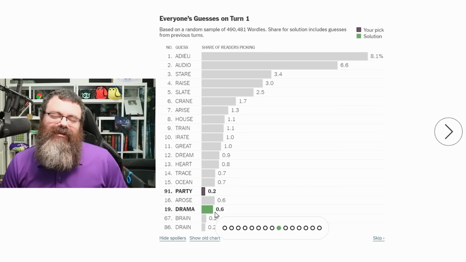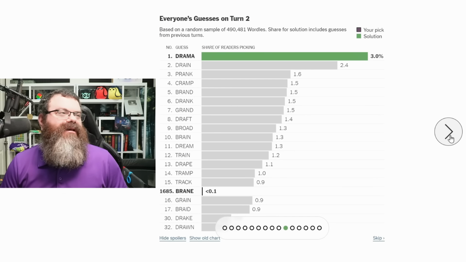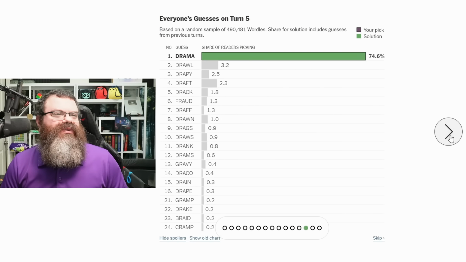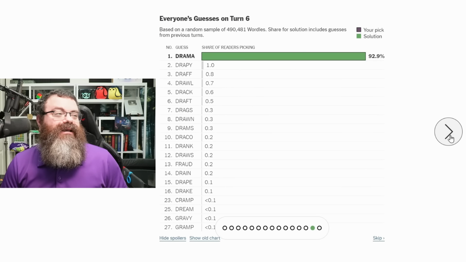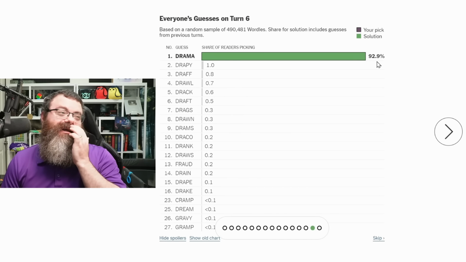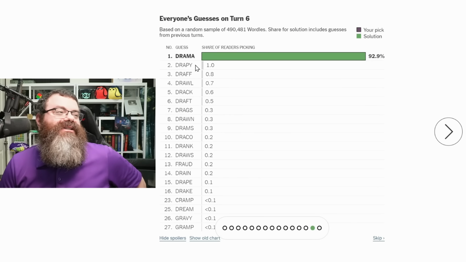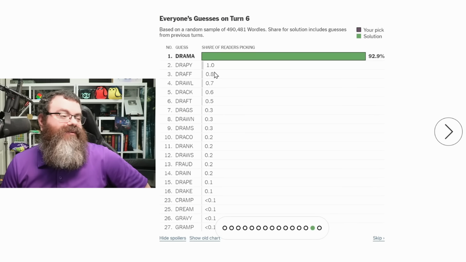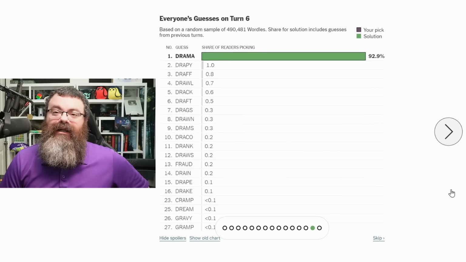0.6% starting with drama. So there might be some legit firsts. I haven't seen 0.6 very much. I've seen 0.5 a lot in normal mode. 3%, 16.6, 45.2, 74.6, 92.9. Okay, so not under 90, but still low. Still this drapey word. Huh. Draft, draw, draft, drags, drawn, drams. Wow. Yeah, the DRA, very, very trappy. Okay, cool. Well, how'd you do?